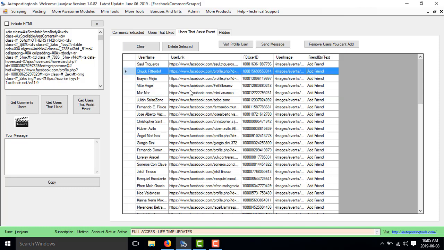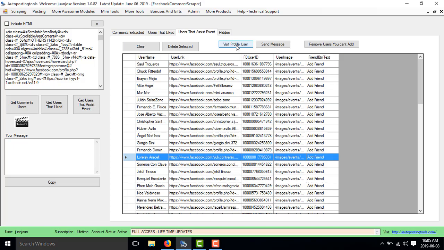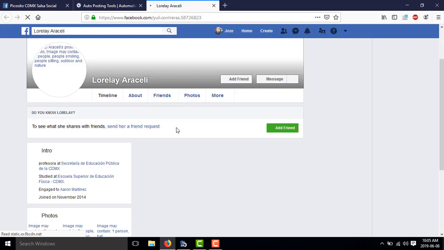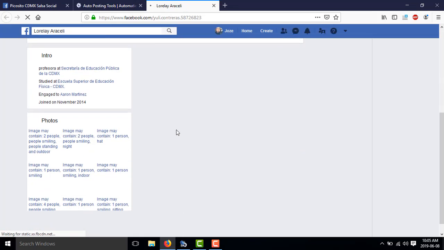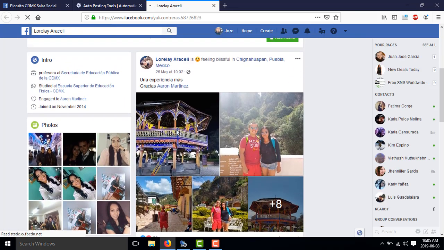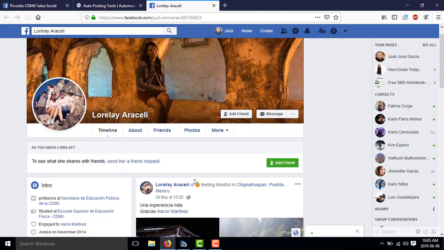I could just select the user that I want, then click on view profile user. This is going to show me the profile of a person that is going to attend the event. I could see what they have, and if this person seems to match the product that I want to sell, then I could contact them.